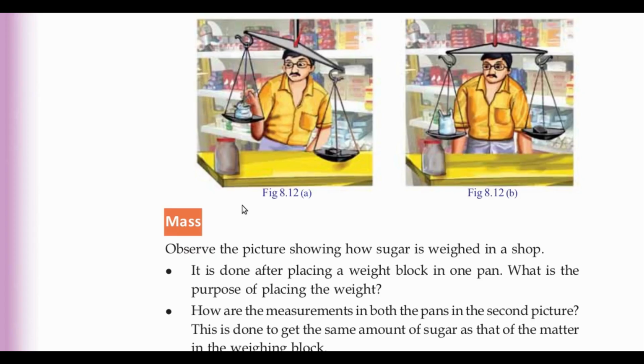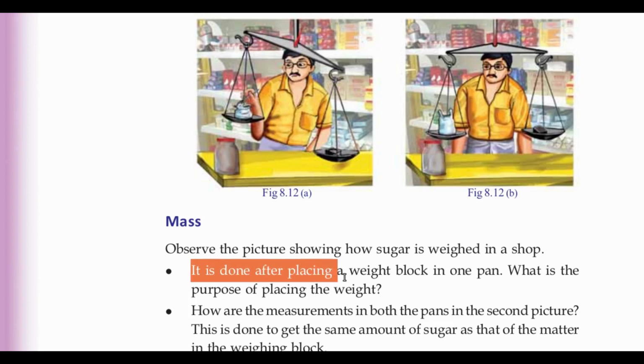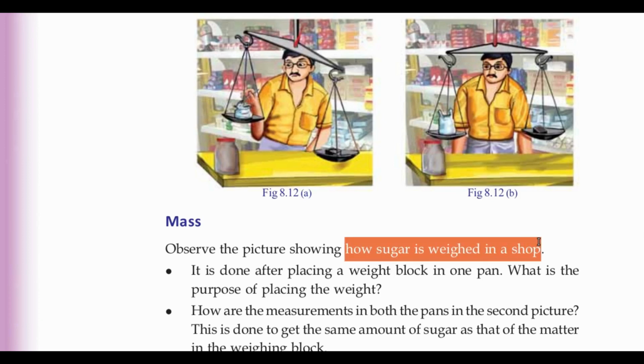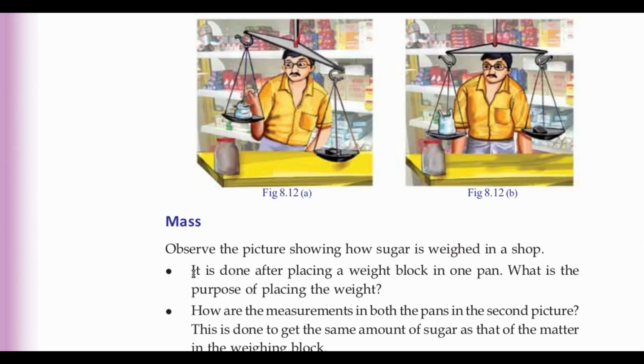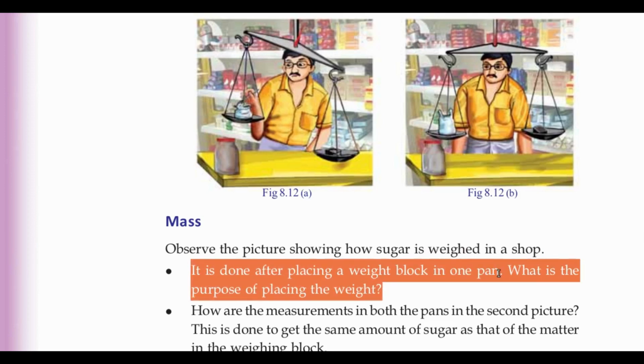Here we discuss about mass. Here two pictures are given and you have been asked to answer these two questions. The pictures represent how sugar is weighed in a shop. It is done after placing a weight block in one pan. What is the purpose of placing the weight?